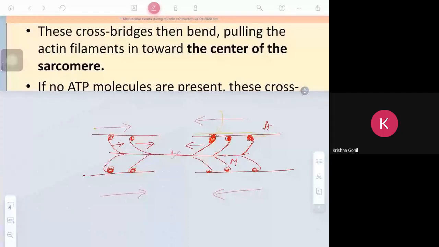When the head moves towards the center, what will happen? Because the myosin head is attached with the actin, the actin will start moving towards the center. The muscle gets shortened. Clear?